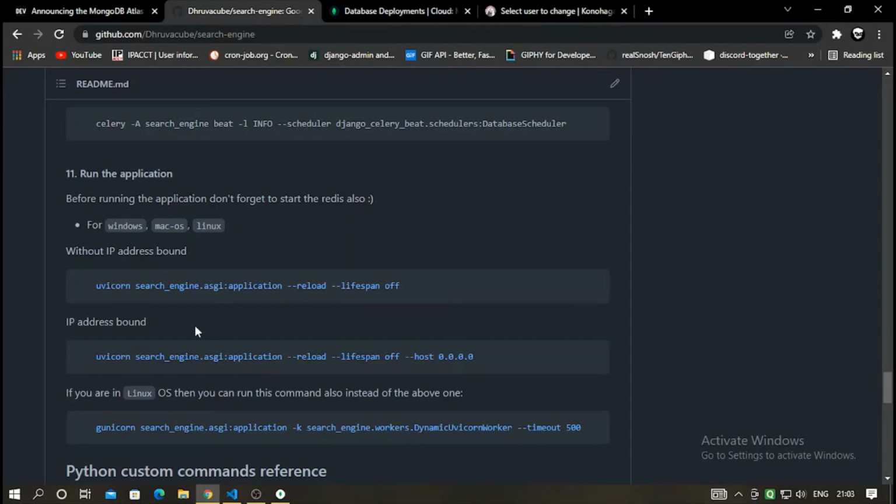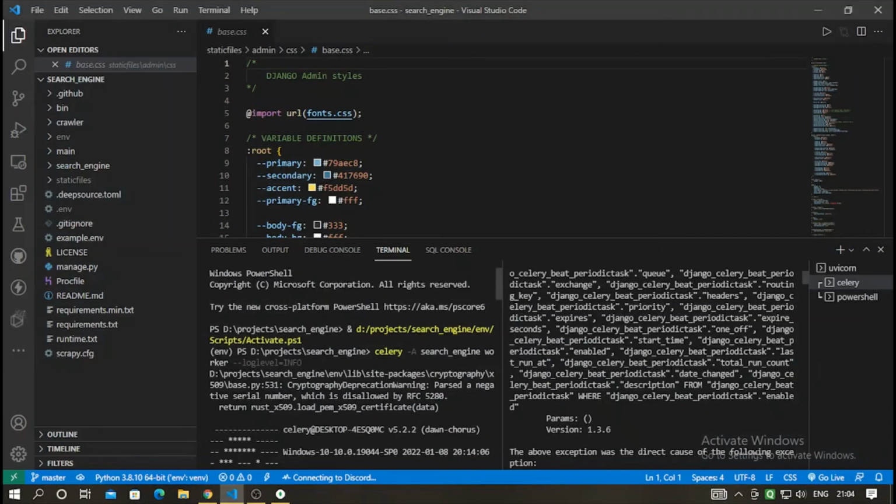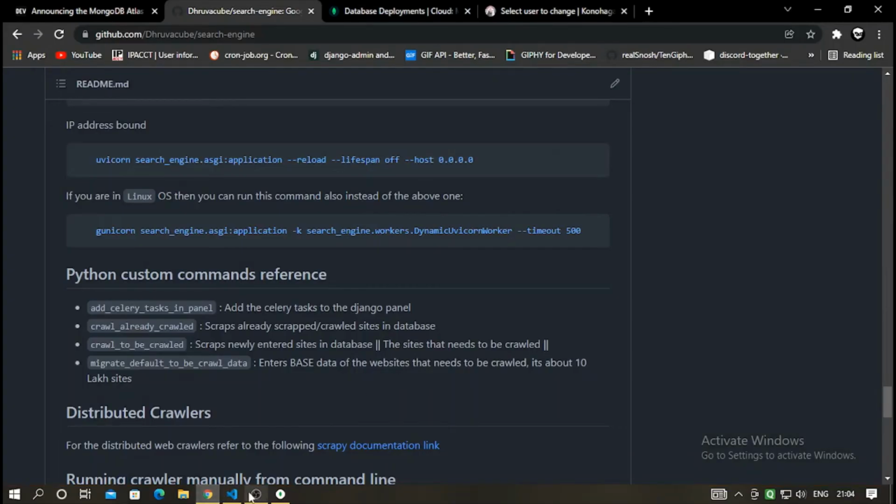If you want this project to be hosted on your IP address, your internet IP address, you have to go ahead and copy this command. And specifically if you are on Linux, well and good, you can start the application using this command also. Okay, so that's how you host the project. I'll show you.